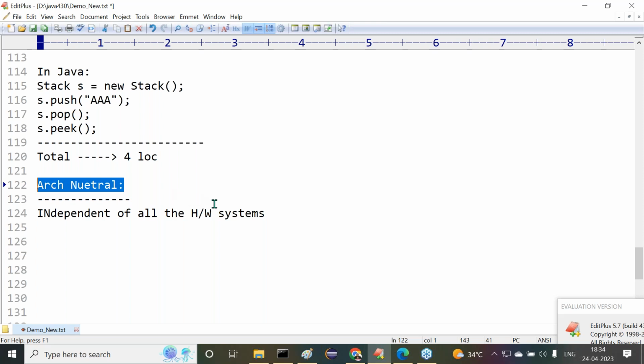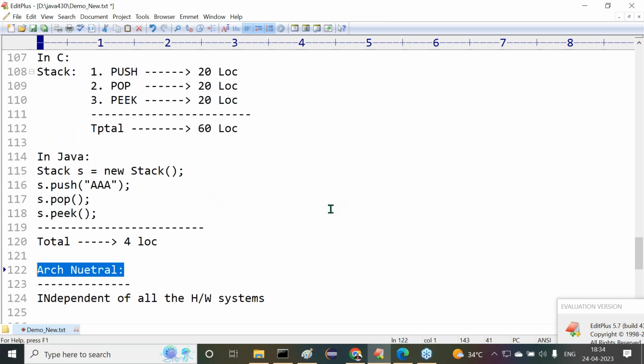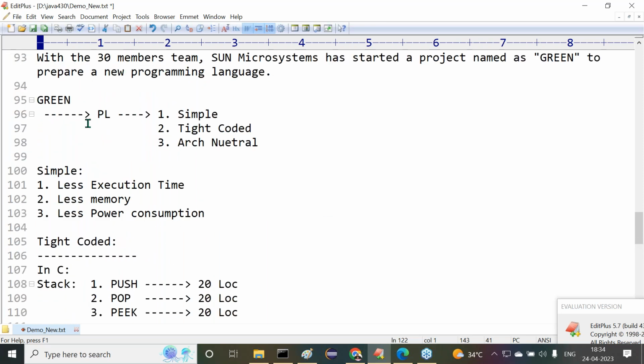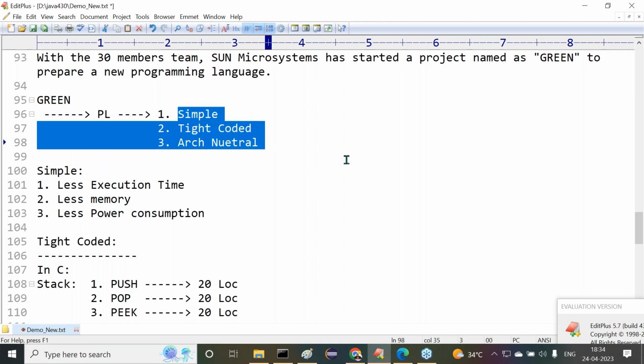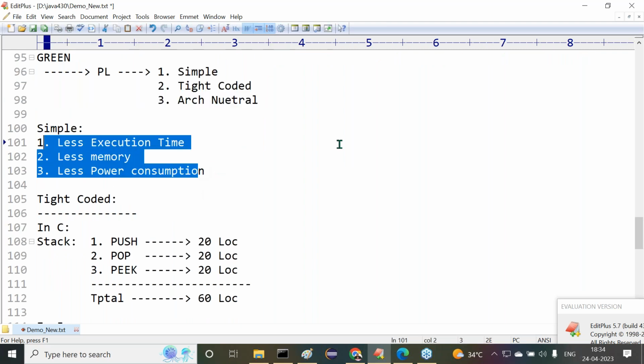Now, Sun Microsystems wanted to prepare a new programming language in the Green project, with three features: simple, tightly coded, and architectural neutral. Simple means less execution time, less memory, less power consumption.